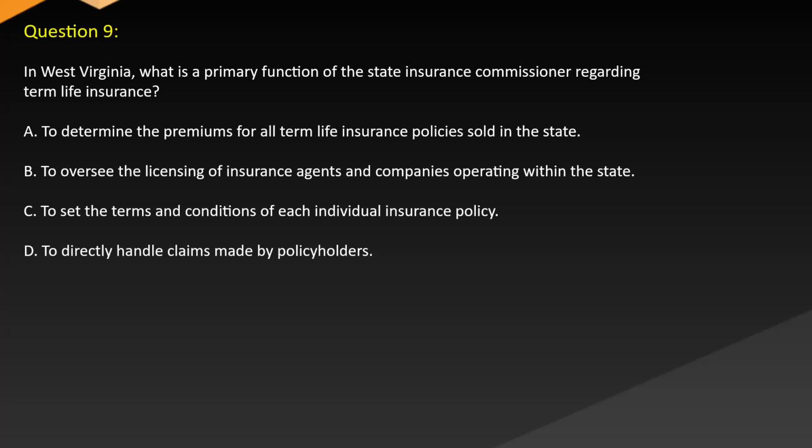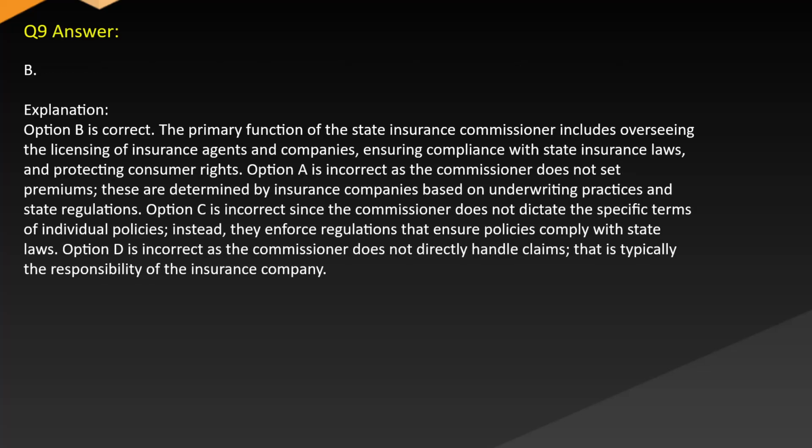Answer B. Explanation. Option B is correct. The primary function of the State Insurance Commissioner includes overseeing the licensing of insurance agents and companies, ensuring compliance with state insurance laws, and protecting consumer rights. Option A is incorrect as the Commissioner does not set premiums. These are determined by insurance companies based on underwriting practices and state regulations.